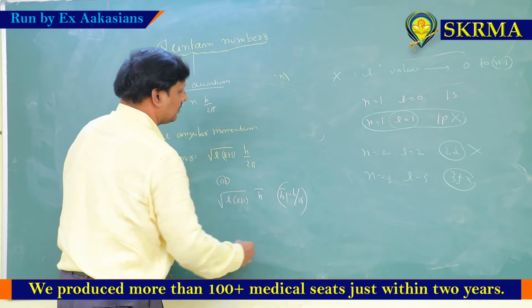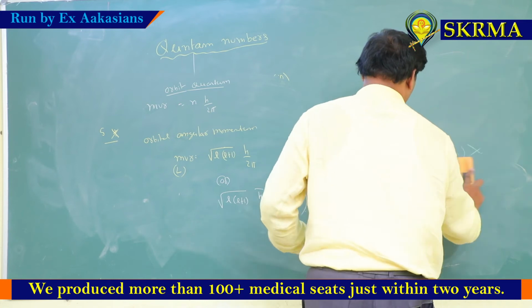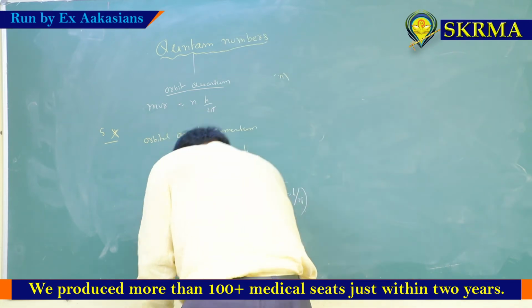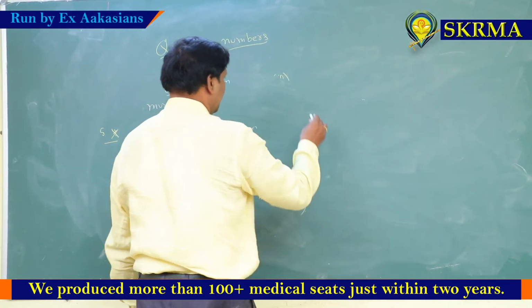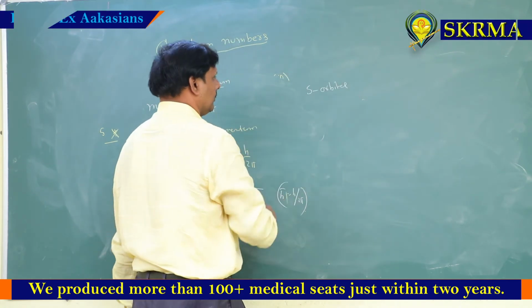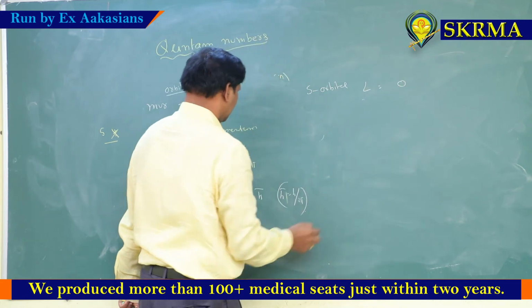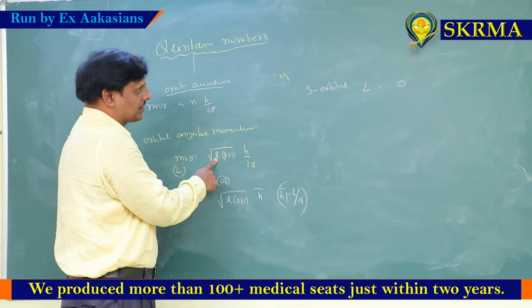Acha, here one conclusion. For any s orbital, capital L is equal to 0. Since L value 0 for s orbital, orbital angular momentum is 0.